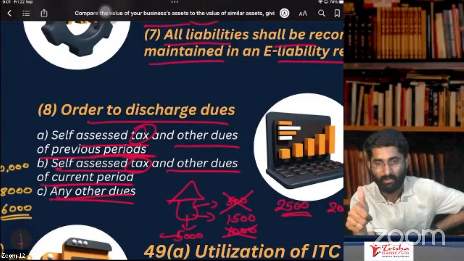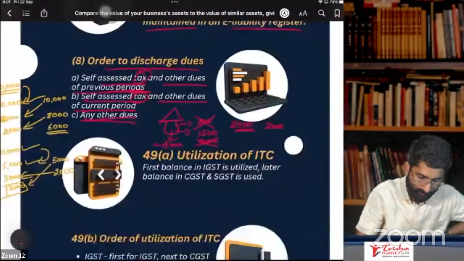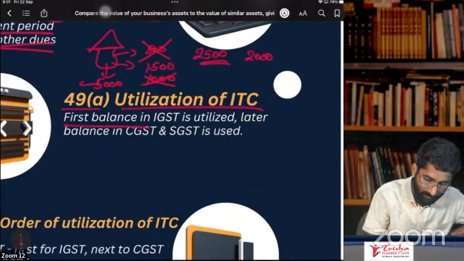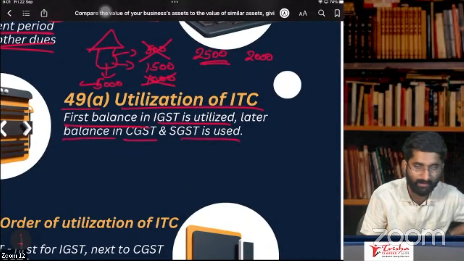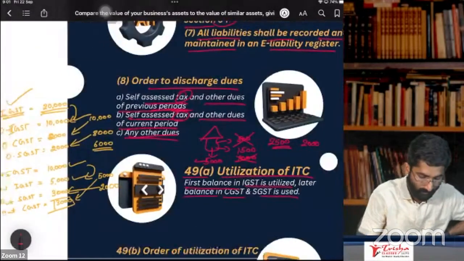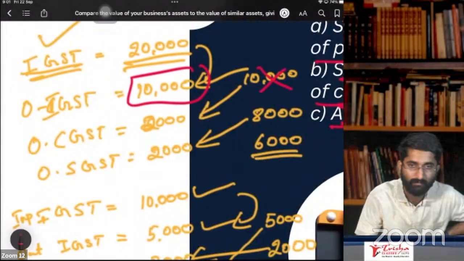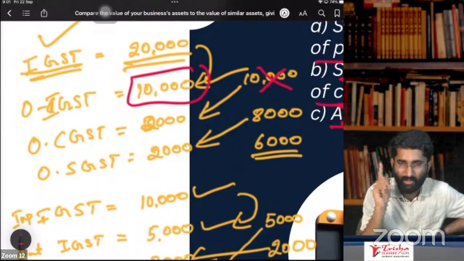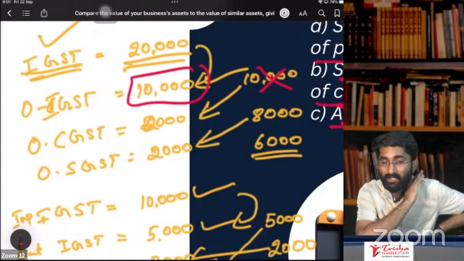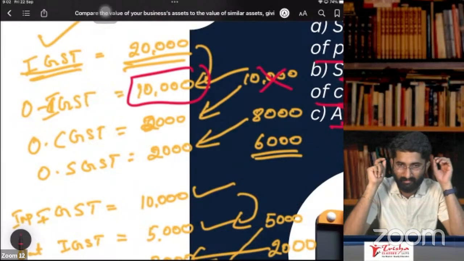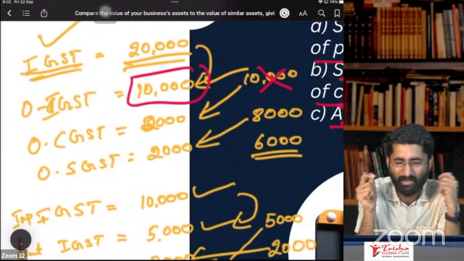Okay? Understood, people? This is the order of discharge. Last but one, section number 49, subsection A, utilization of ITC. First, balance in IGST is utilized. Later, balance in CGST, SGST is utilized. That means, if there is any balance in IGST, first you have to set it off. First, you have to try that IGST has to be nullified. So you have to utilize whatever credit is there in IGST.